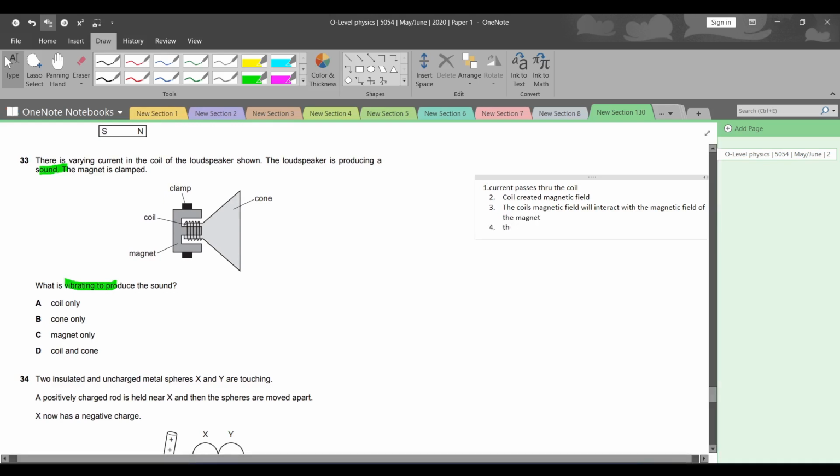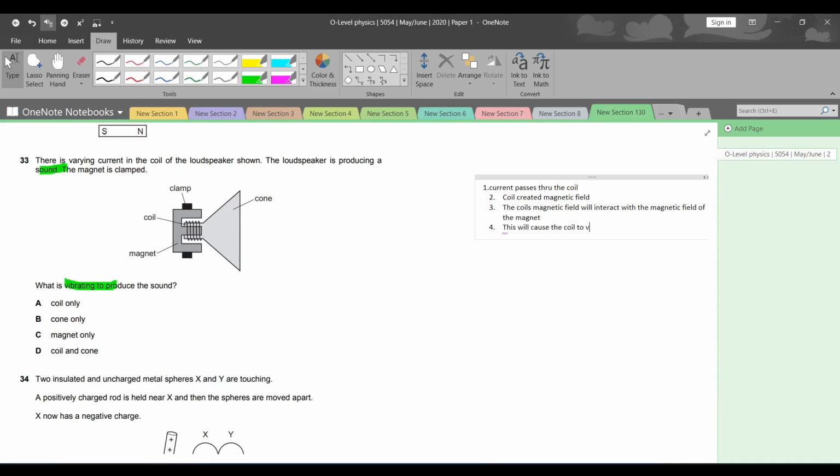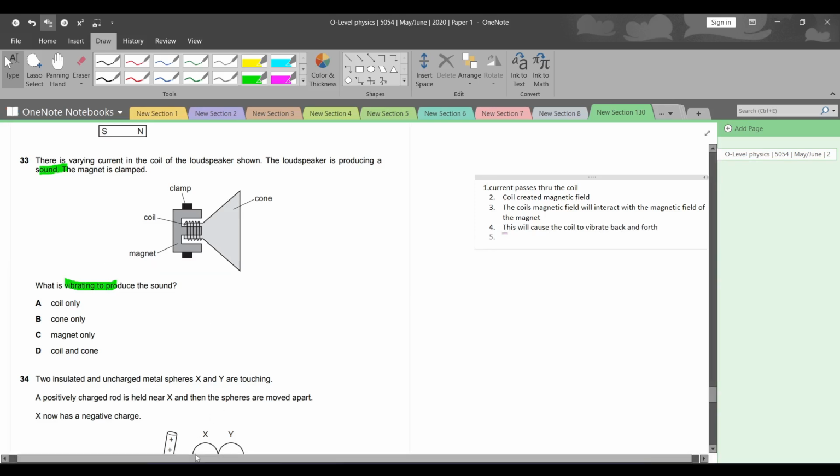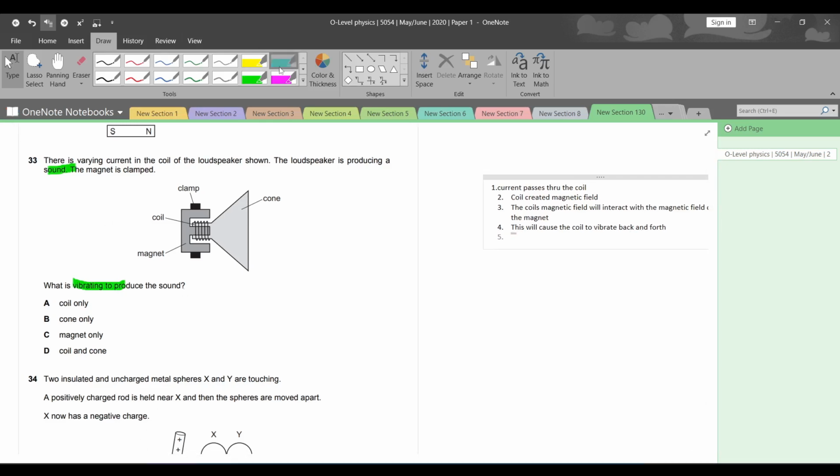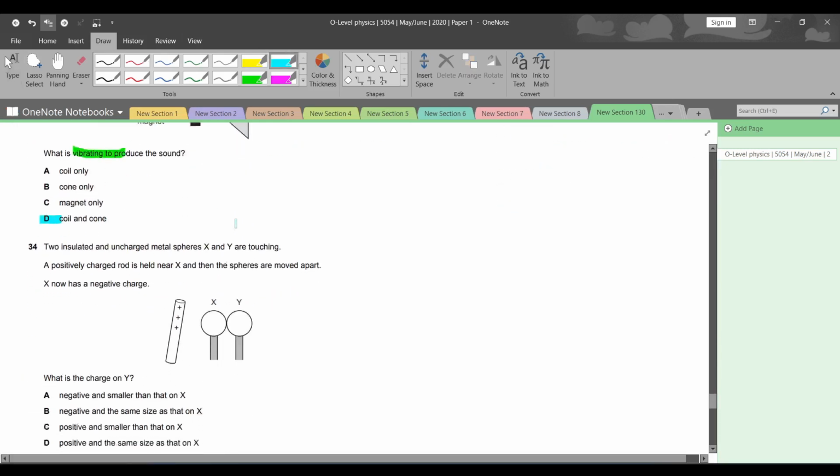This will cause the coil to vibrate back and forth, and so will the cone. Cone will vibrate with the coil. Therefore, cone and coil both are creating the vibrations.